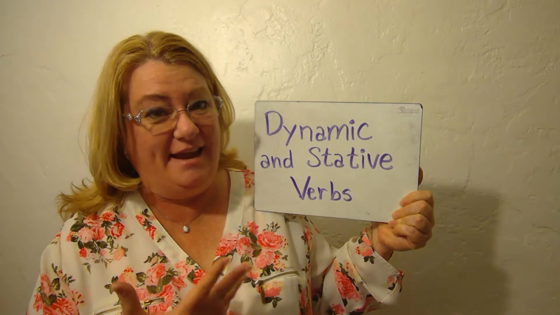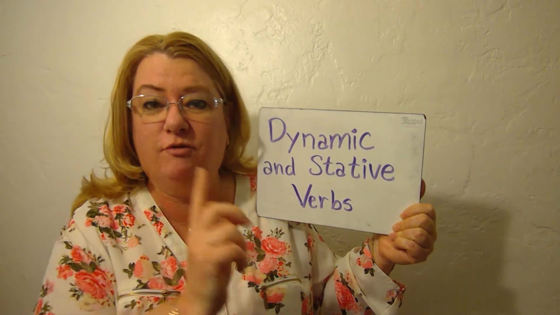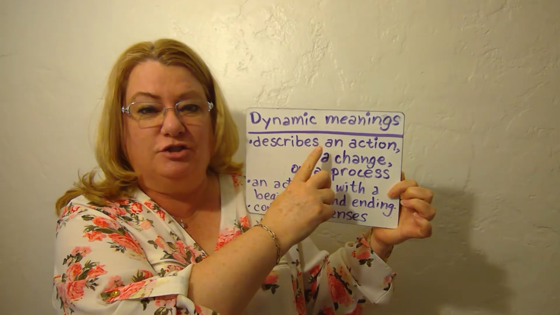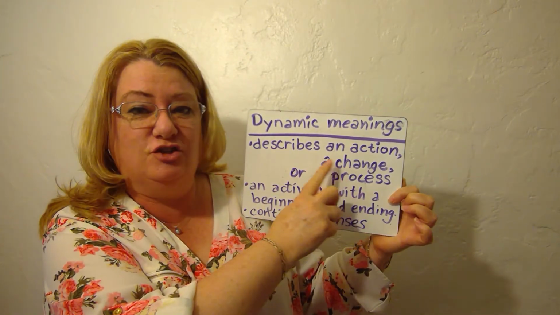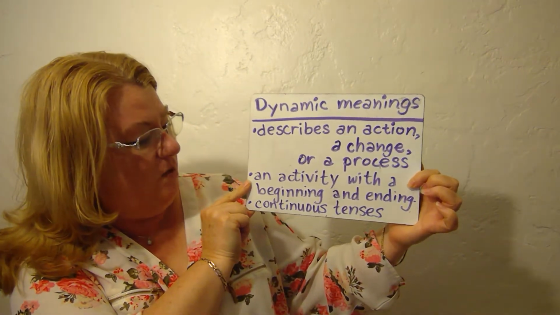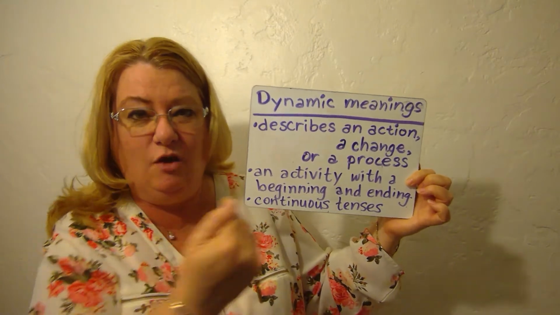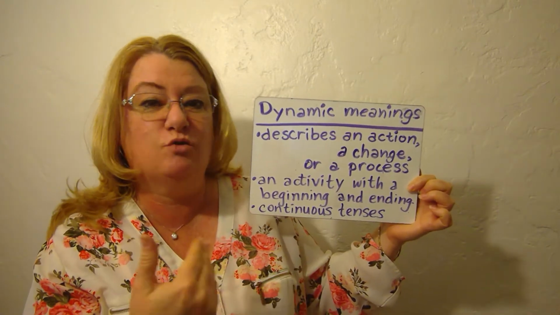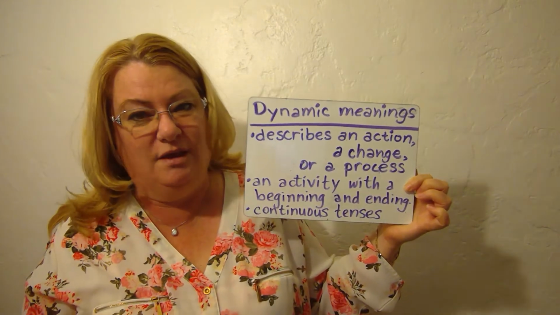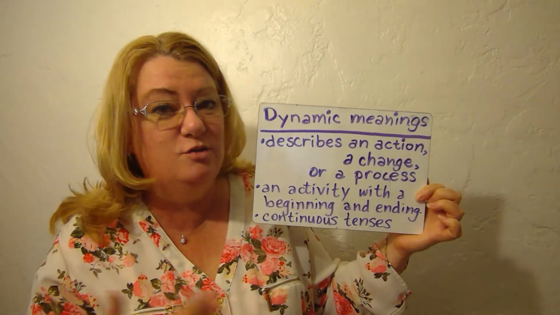Hi, we're going to continue our dynamic and stative verb lessons, and this time I'm going to focus on dynamic. So let's see, what does that look like in our definition? We've got a few parts here. It describes an action. It describes a change. It describes a process. An activity with a beginning and an end. So there's a beginning or an end in this action or process or change, and it can use the continuous tenses of our verbs. You know, the ones with the ing, was running, are running, those ones like that.